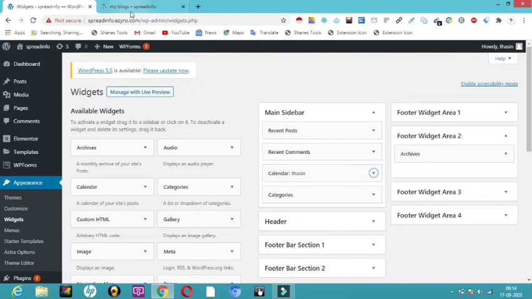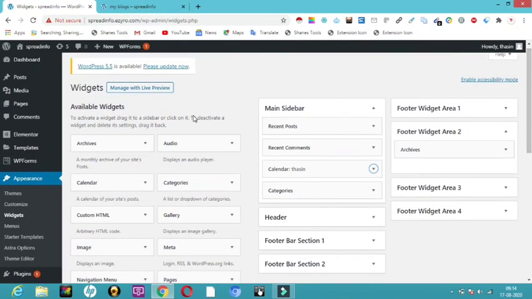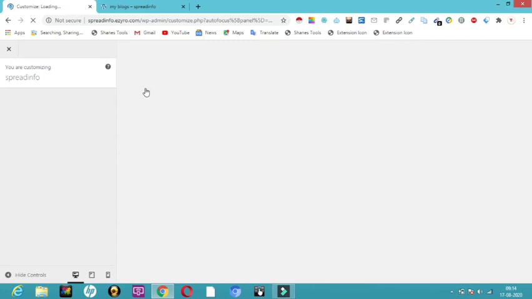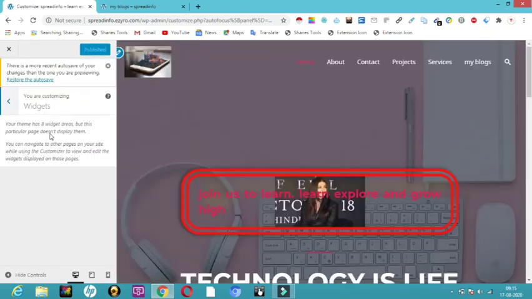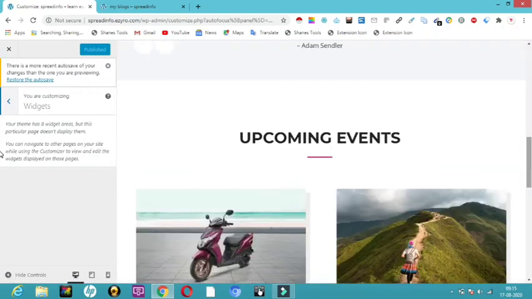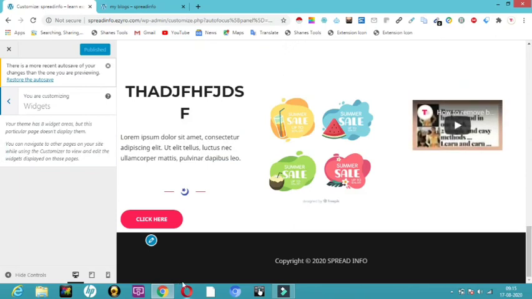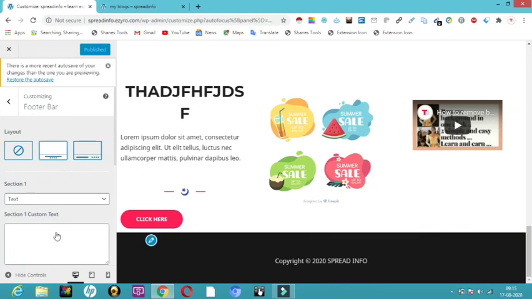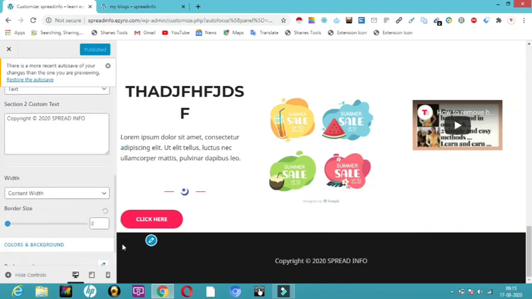And one more way, let me show you how we can work on this. Here you can see manage with live preview. Let me click on that. Widgets. Once here, you can see there is a pencil mark over here. This is a widget area where we can do all this editing. If I click here, that type of layout will open. Here you can add whatever section you want.